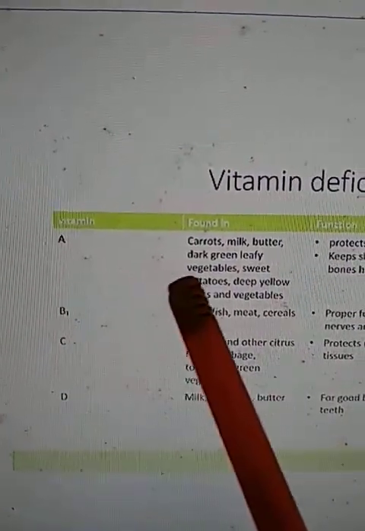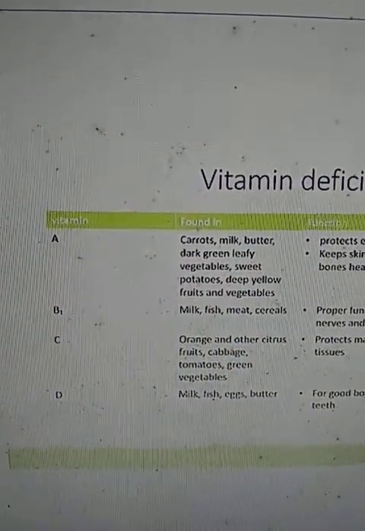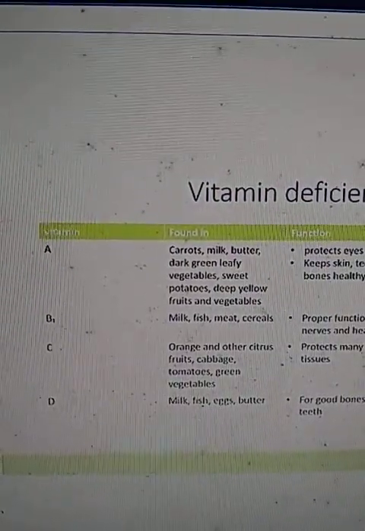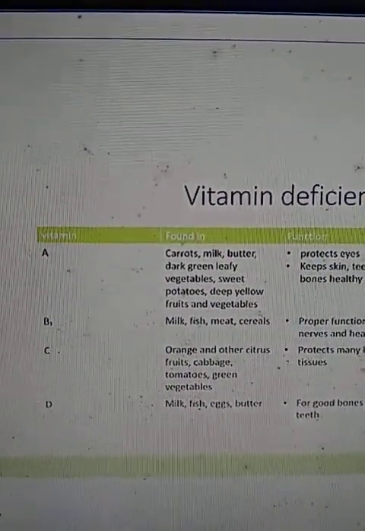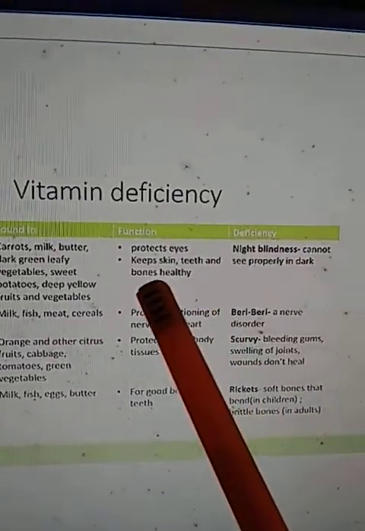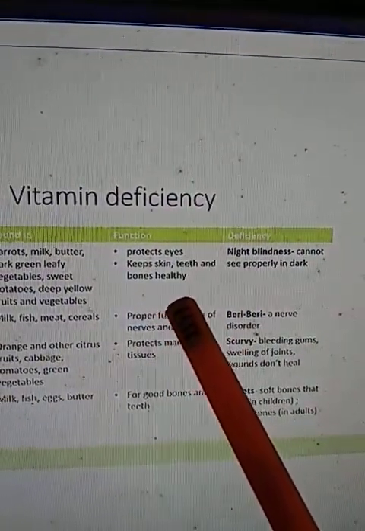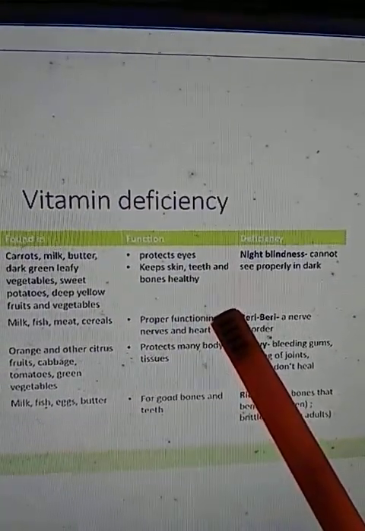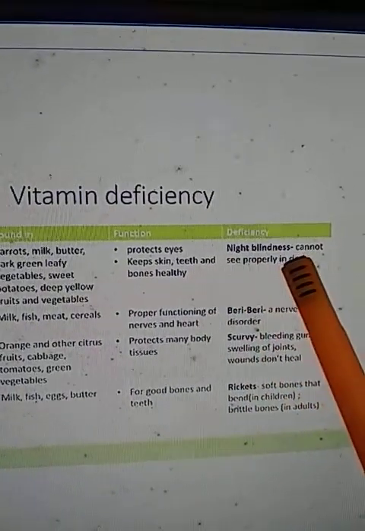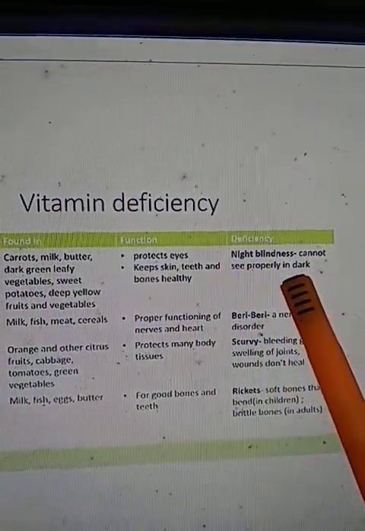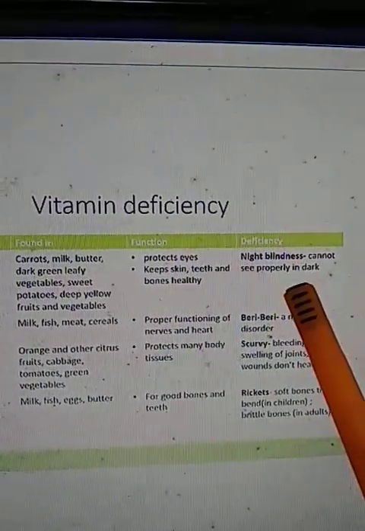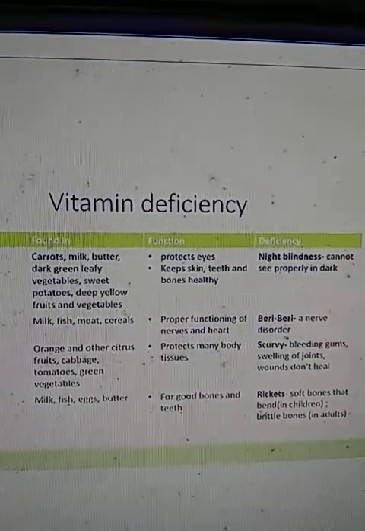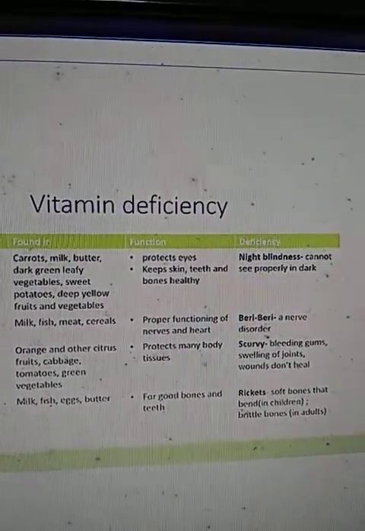Vitamin A. Vitamin A we get from carrot, milk, butter, green leafy vegetables, sweet potatoes, and deep yellow fruits and vegetables. This vitamin A is important in our body as its function is to protect our eyes and keep our skin, teeth and bones healthy. But if vitamin A is not present in enough amount in our body for a long time, then it leads to night blindness. What is night blindness? It is a deficiency disease of vitamin A. It means a person will not be able to see properly in dark conditions, at dark night.